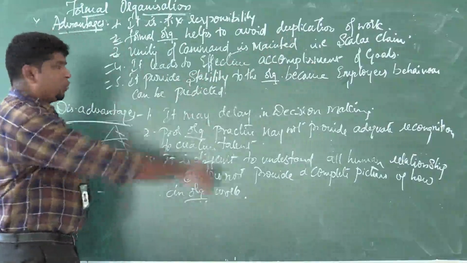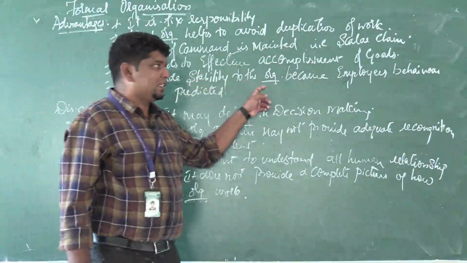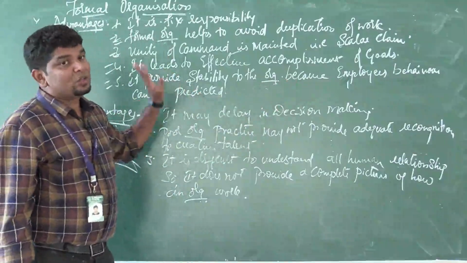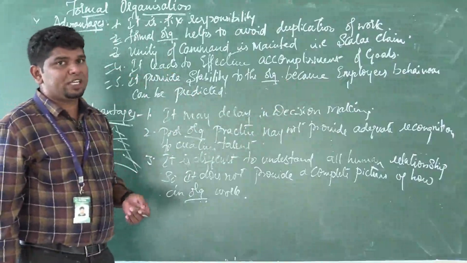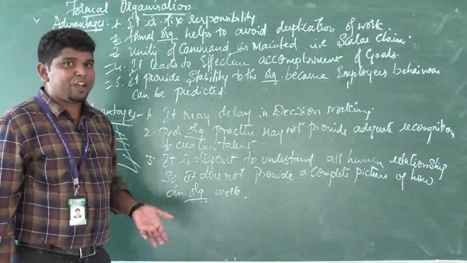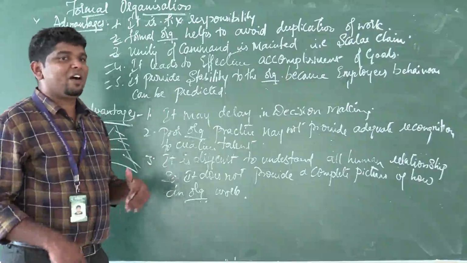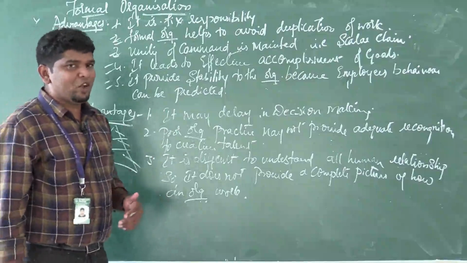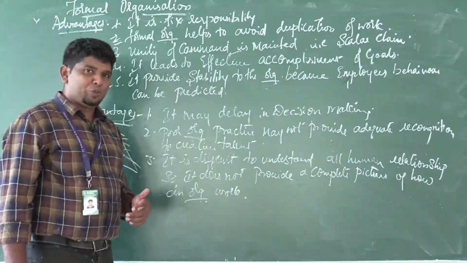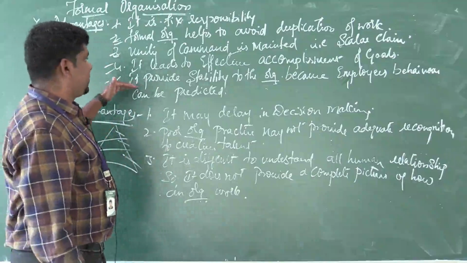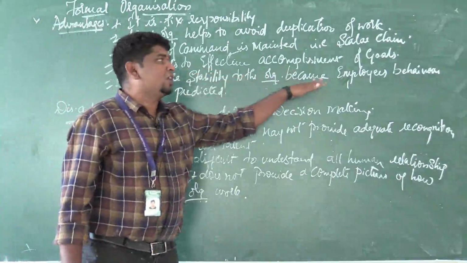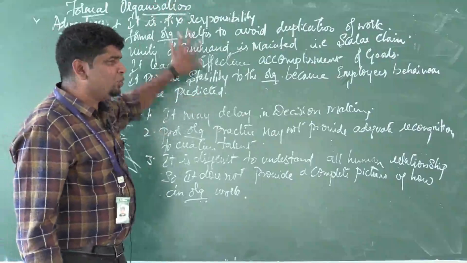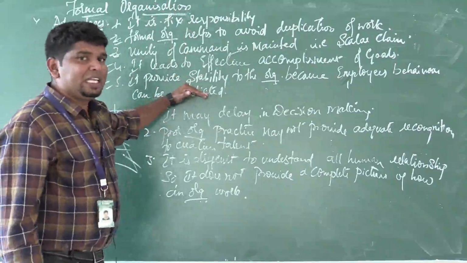Next one, the fifth one. It provides stability to the organization because employees' behavior can be predicted here. How the employees are working, what their action and reaction is, what their behavior is, all the time you can predict or see what the employees are doing and what their output is. So it provides stability to an organization because employees' behavior can be predicted in the formal organization. These are the main advantages that we can see in the formal organization.